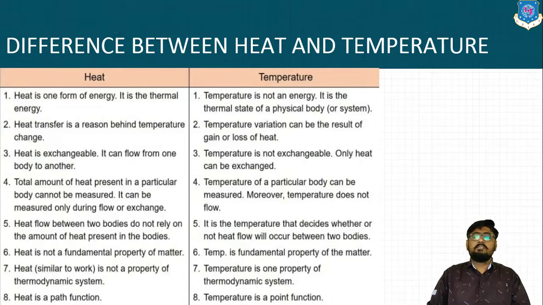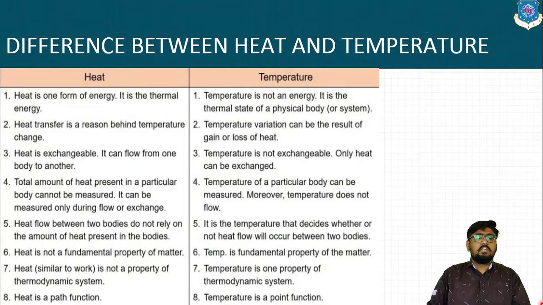Okay? So heat is exchangeable. It can flow from one body to the another body. Temperature is not exchangeable. Only heat can be exchanged. Fourth point is the total amount of heat present in a particular body cannot be measured. It can be measured only during the flow of exchange. Means whatever the heat is accumulated inside the body, the difference can be known, but total amount cannot be known. Okay? Whereas temperature of a particular body can be measured. Moreover, temperature does not flow.